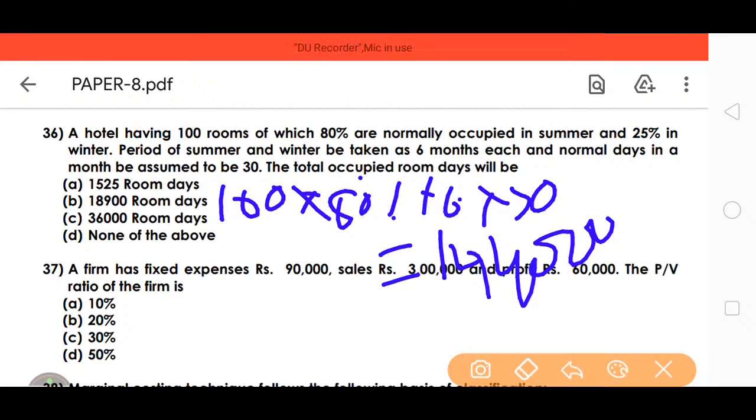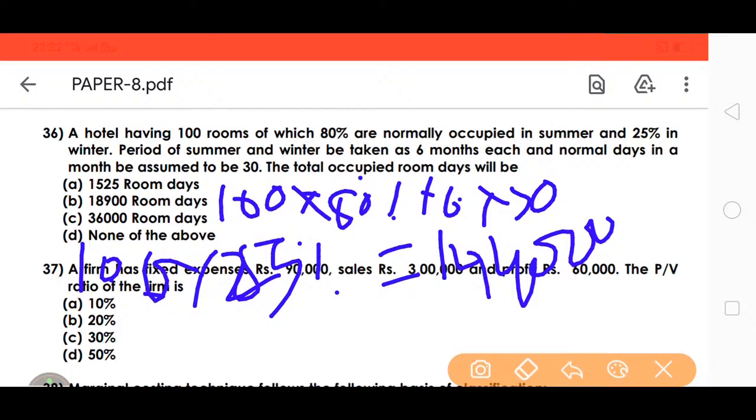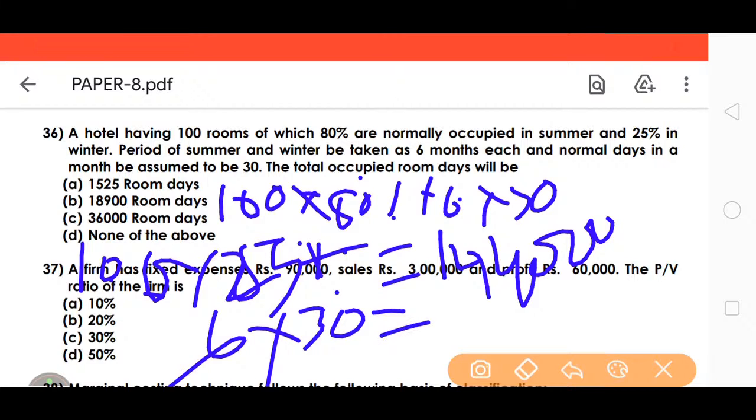So total occupied room days is equal to 100 into 25% into 6 into 30, that is equal to 4,500.